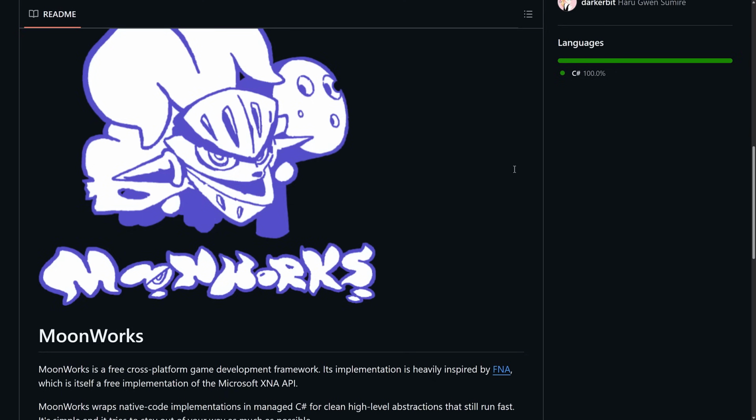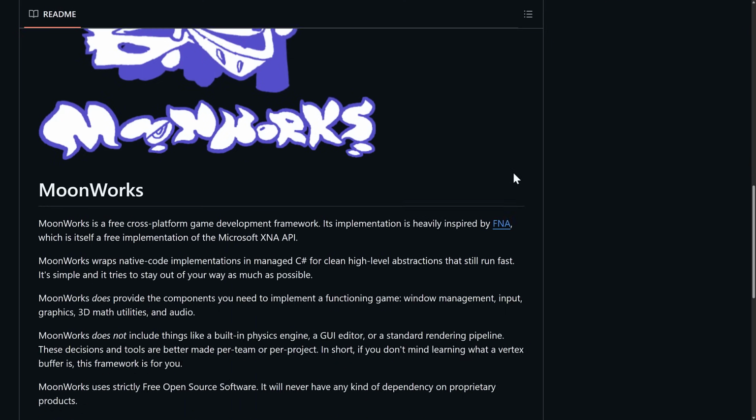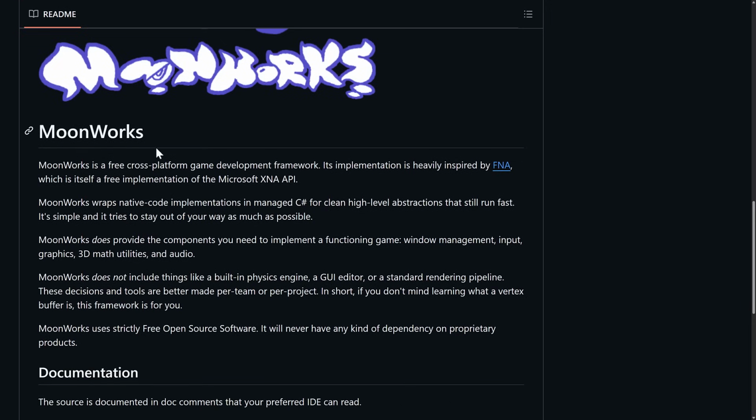So high recommendation there. Now, another one that I've recently just learned about is Moonworks. Now, Moonworks is inspired by FNA, and FNA is inspired by XNA. Yeah, we got lots of relationships going on here.